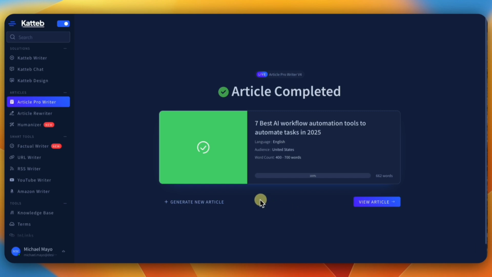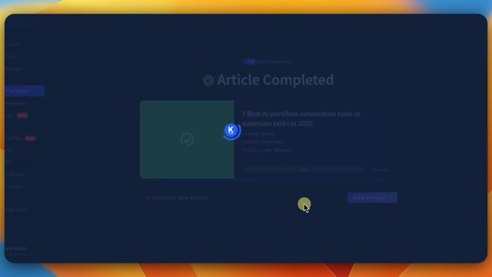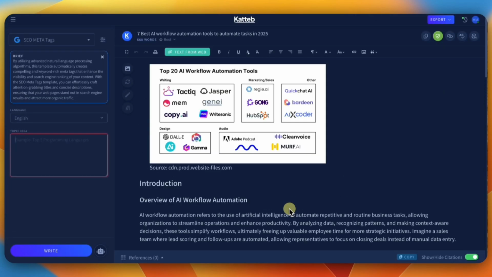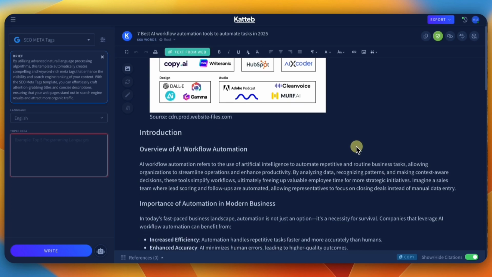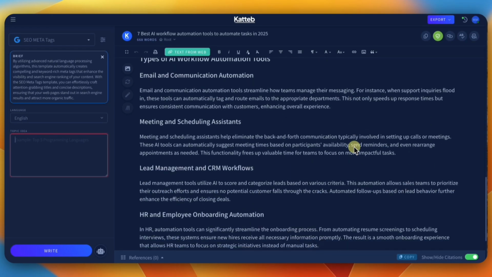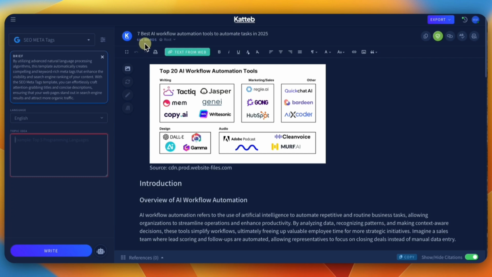Okay, so it's done, and this is what it looks like. It'll say it's done, and then you hit view the article. Okay. So again, this is a really good, powerful platform, and this is what your article looks like. So it's a basic article. I didn't write anything fancy on this. It's just a basic article, and this is roughly about 668 words.